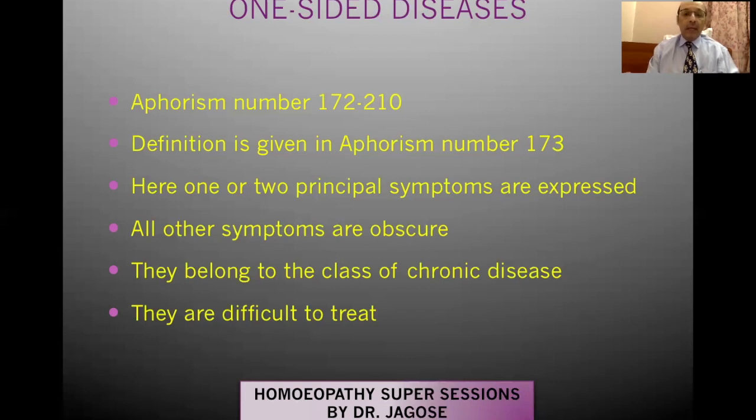So please remember the 4 important points: a one-sided disease should have only one or two principal symptoms which are expressed, other symptoms are obscure, they belong to the class of chronic disease, and they are difficult to treat.